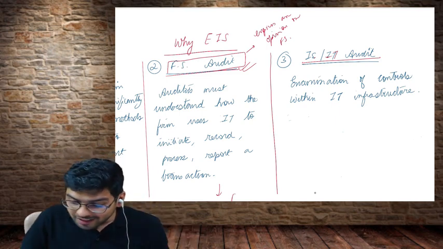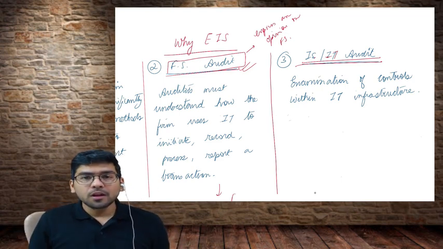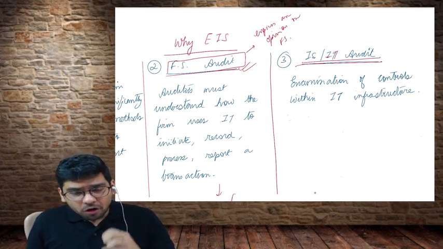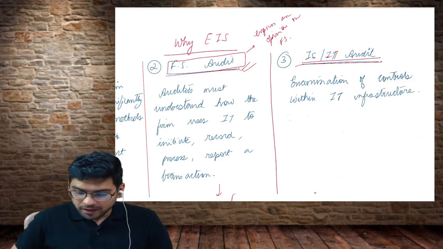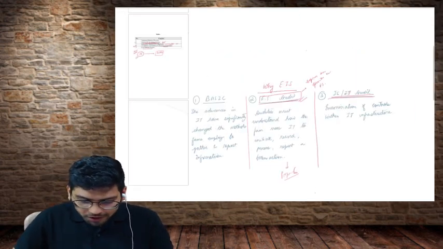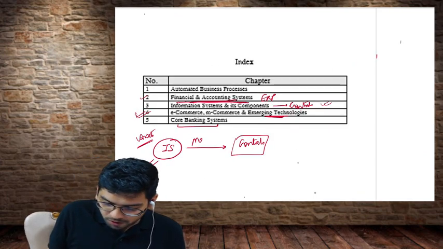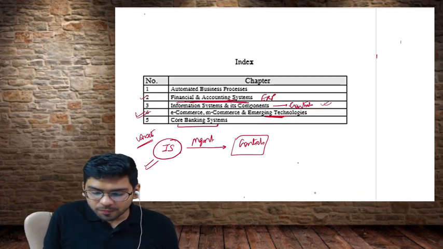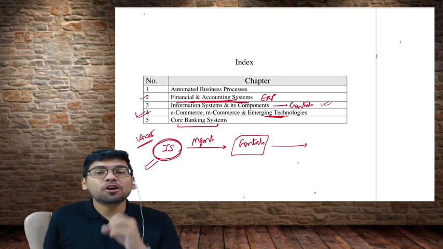Okay, but when I say information systems or IT audit, what do we actually do? In this type of audit, we check whatever controls management has implemented on their information systems, whether they are adequate or not.